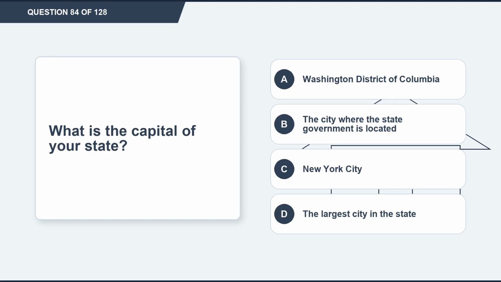Question 84. What is the capital of your state? Option A, Washington District of Columbia. Option B, the city where the state government is located. Option C, New York City. Option D, the largest city in the state.